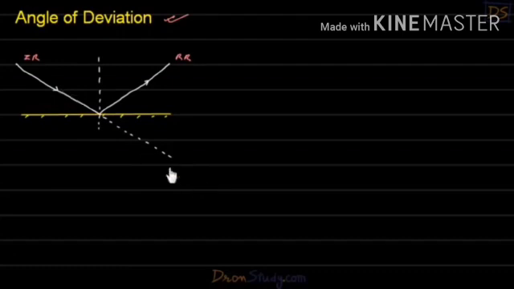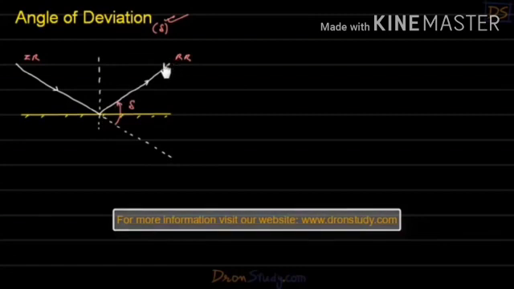The angle between the incident and reflected ray is called the angle of deviation, delta. In our textbook it is represented as D. So this is the undeviated ray, this is the reflected ray, and the angle between these two is the angle of deviation, delta.